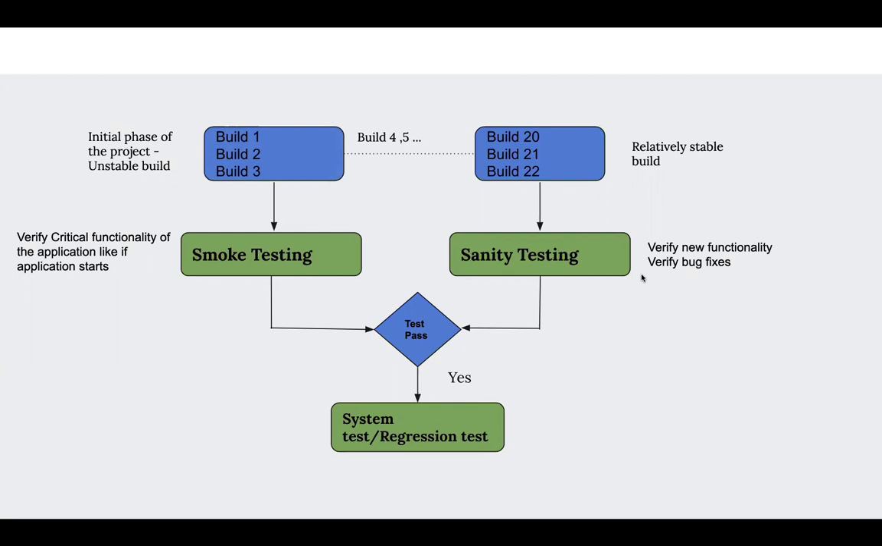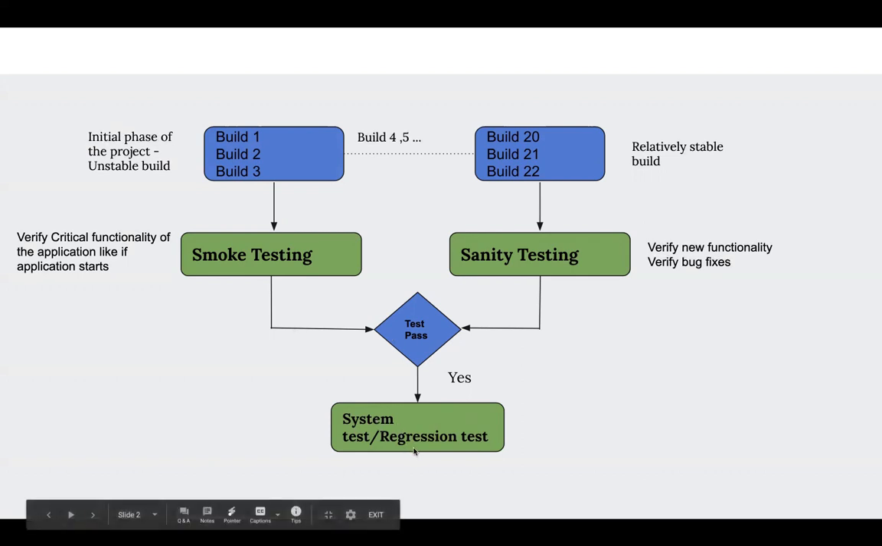Let's take an example. If I'm building login and logout, I will just check the basic functions of login and logout to make sure that in-depth testing can be done. When either of these, smoke testing or sanity testing, whichever we are performing, passes, then we can begin with our system testing and regression testing.